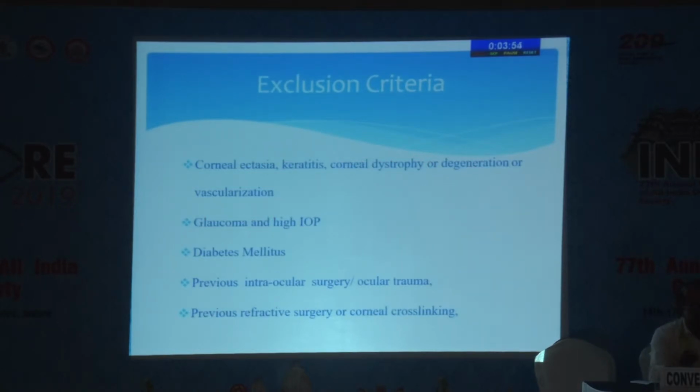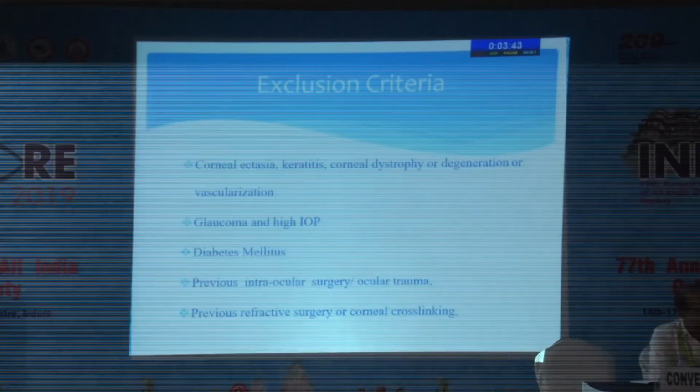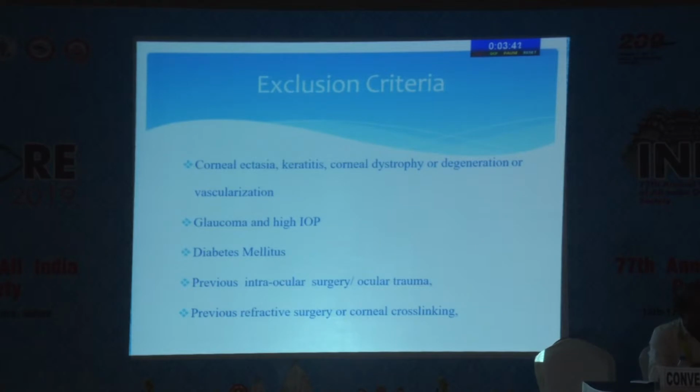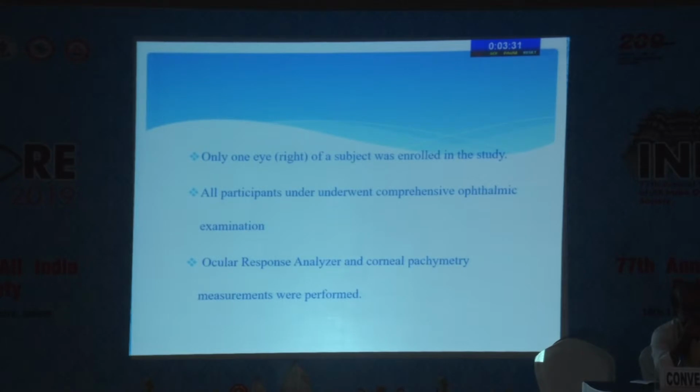We excluded all those ophthalmic corneal conditions which affected the corneal stroma and hence its lamellar arrangement, which lead to malformed biomechanical properties, like corneal ectasias, keratitis, dystrophy or degeneration, or vascularization. We also excluded diabetes mellitus, any previous intraocular surgery like refractive surgery or corneal cross-linking, glaucoma and high IOP. Only one eye, the right eye of the subject, was enrolled in this study.